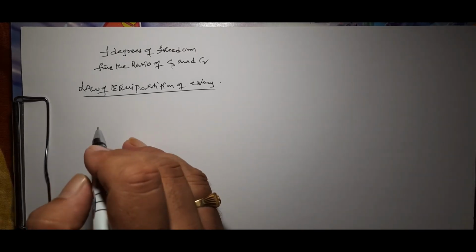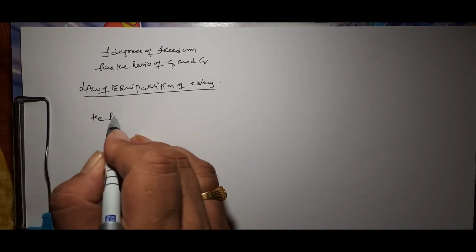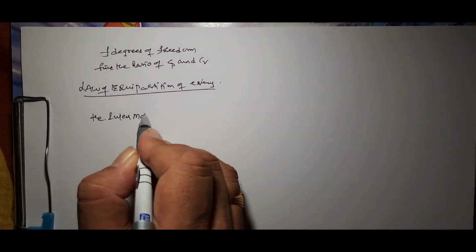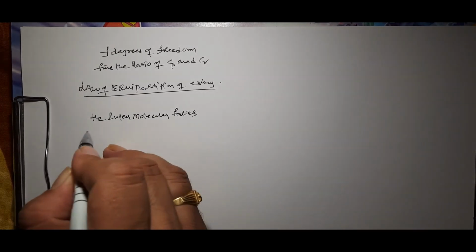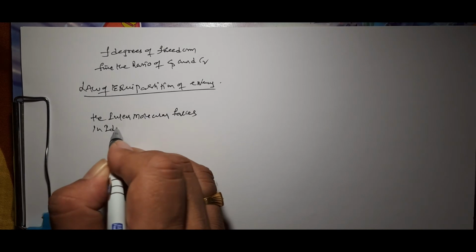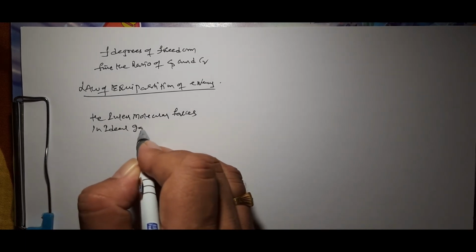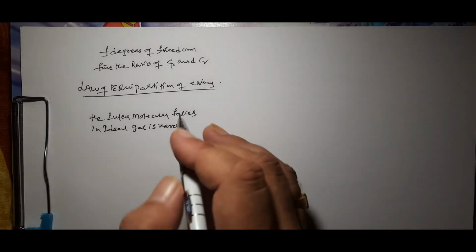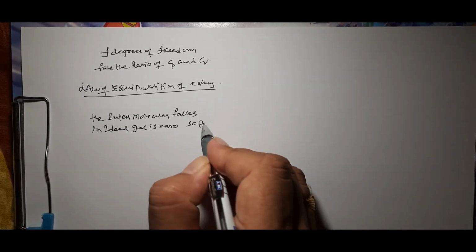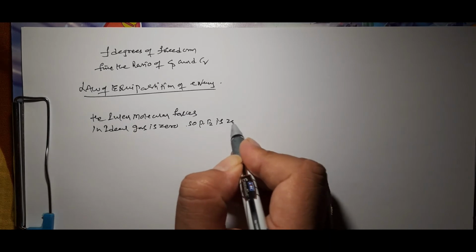So if we take an ideal gas, then there are no intermolecular forces in an ideal gas. The intermolecular forces in an ideal gas are 0. So the potential energy of an ideal gas is 0.